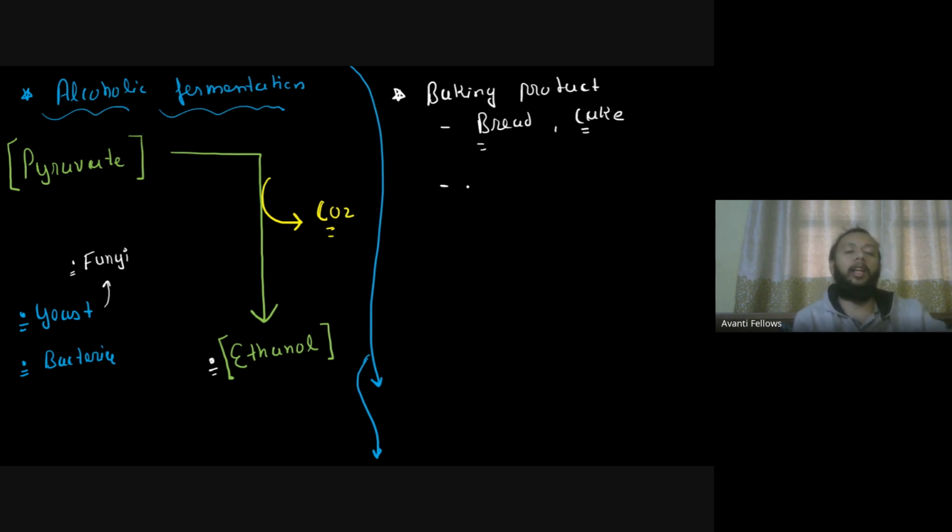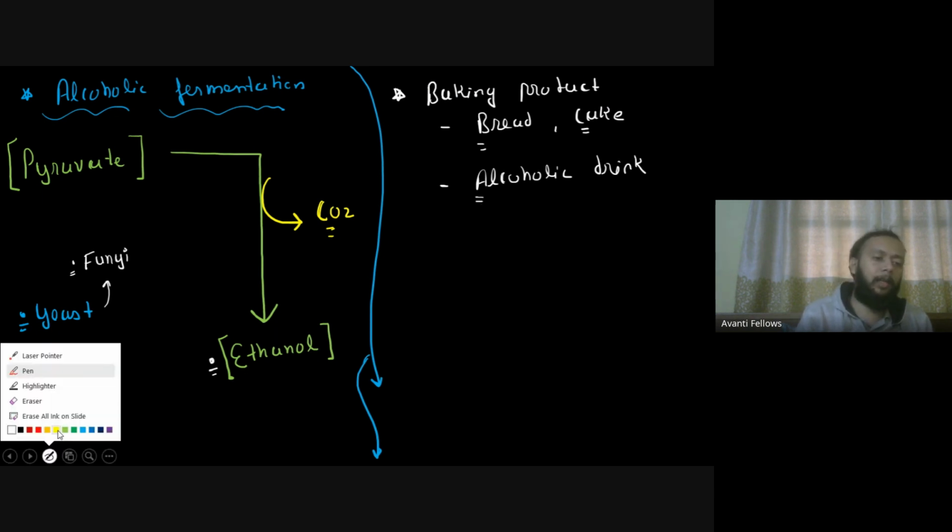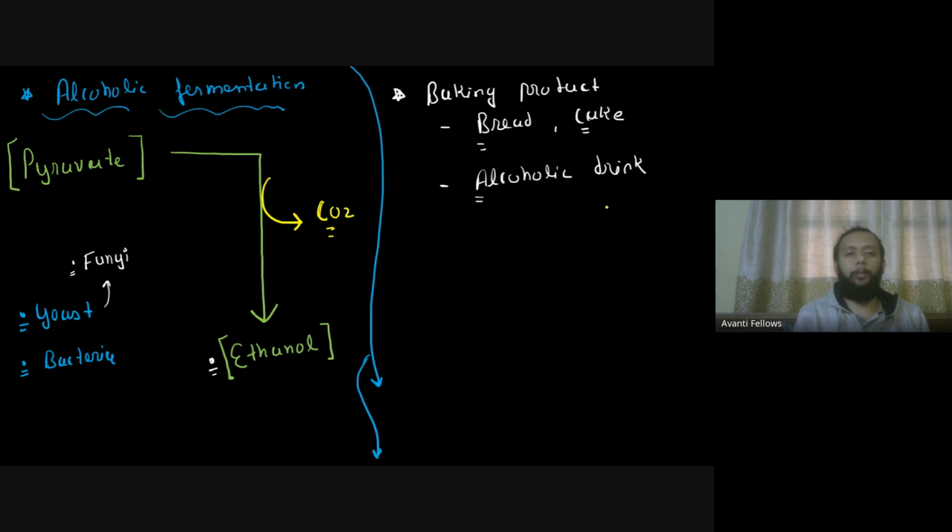Whenever any alcoholic drink is made, fermentation is used in it, this process is used. So all the alcoholic drinks, right? You can have a number of examples, like beer, rum, wine, all those alcoholic drinks are formed with this particular process. So that is also one thing you should be clear with.